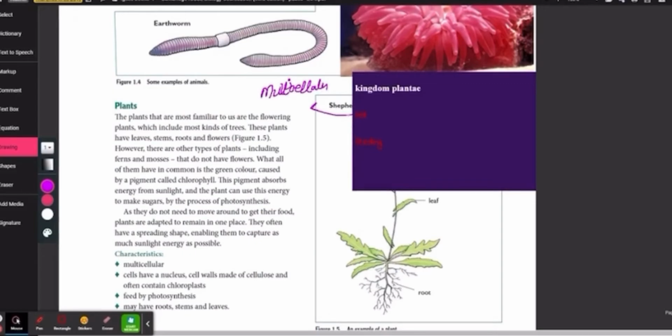Secondly, they are eukaryotic. So this means they have a nucleus inside them. Thirdly, the same way as animals, they also have some tiny structures present inside them which are not present in other cells. For example, they have a cell wall. They have a special green color pigment called chlorophyll. So they have these qualities which animals have, but they might also have some structures which other cells don't have. So they're multicellular, eukaryotic, with a cell wall.